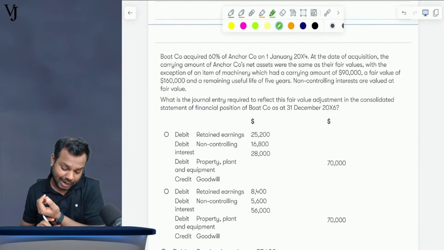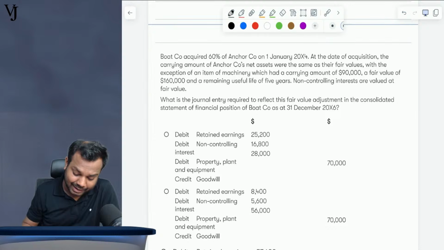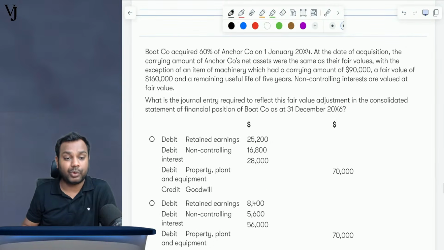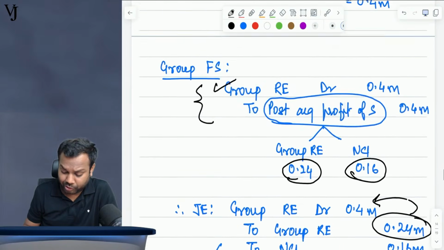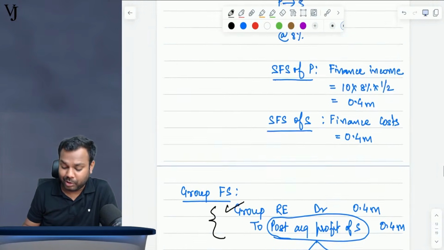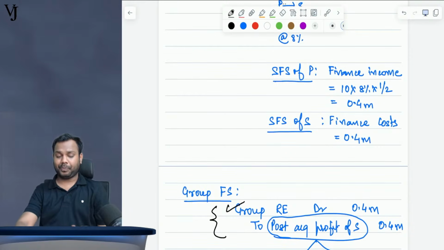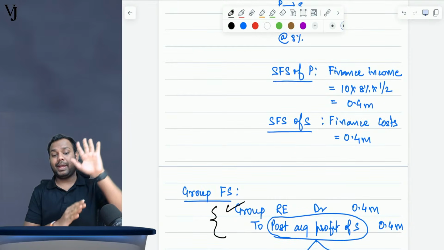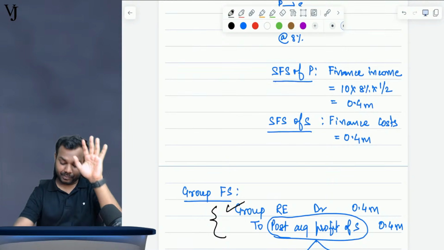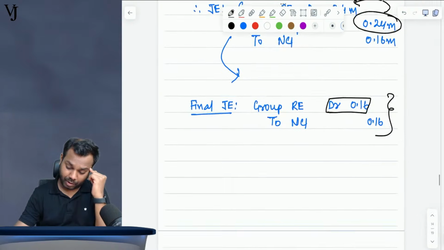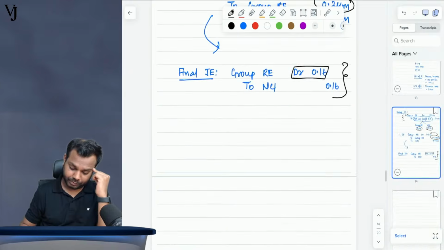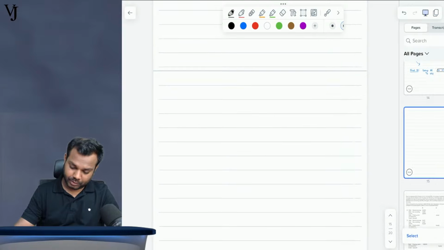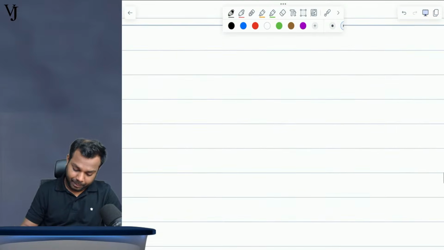Now, Boat Company acquired 60% of the Anchor Company on 1st January 20X4. Okay, I am going back to this question. Vishnu Priya is telling me to repeat. Okay, Vishnu Priya, understood. Parent would have recognized